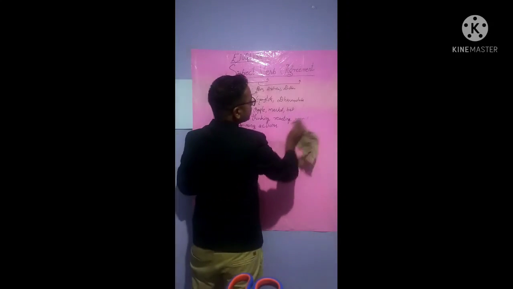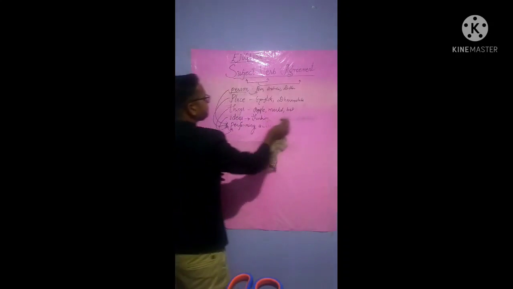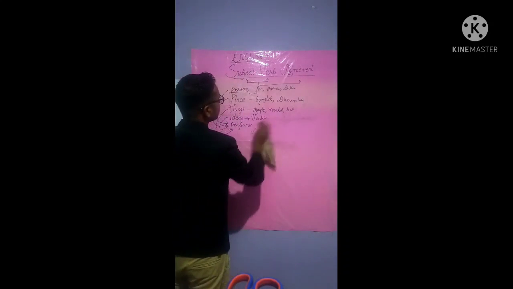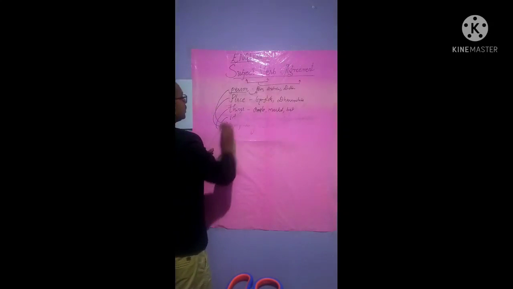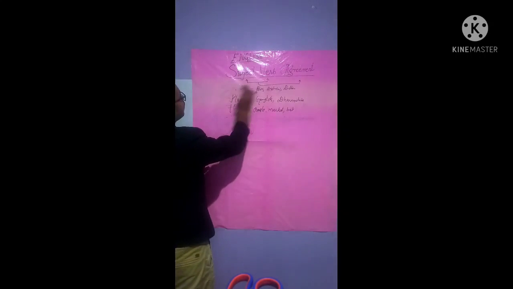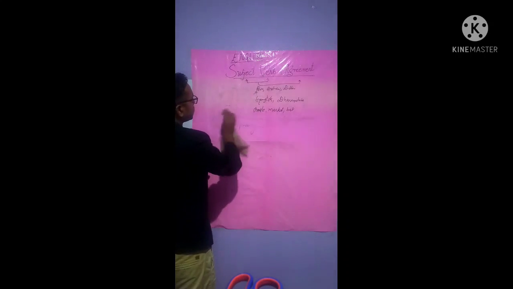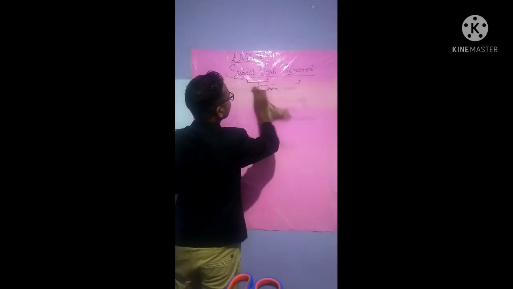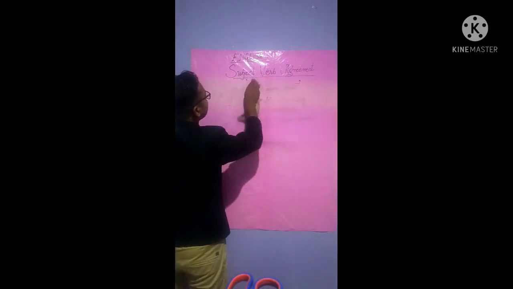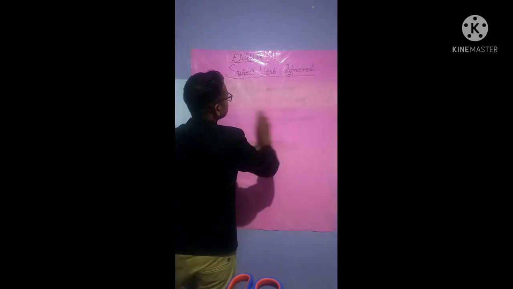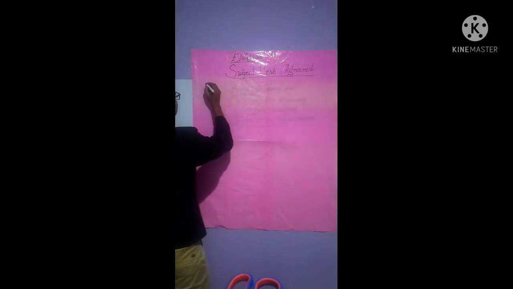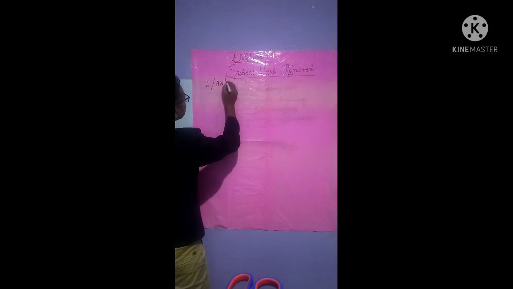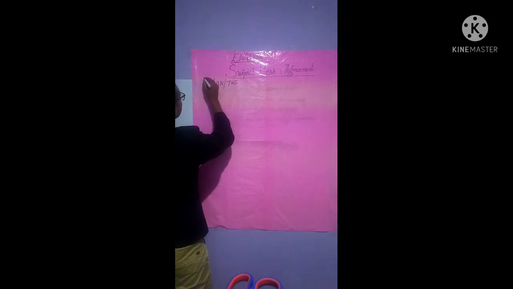Now see students, do you all know about articles? Hope you all have studied them in the lower sections, isn't it? Articles include a, an and the, isn't it? So a, an, and the. Articles, see here, a or an or the. This is articles, isn't it?